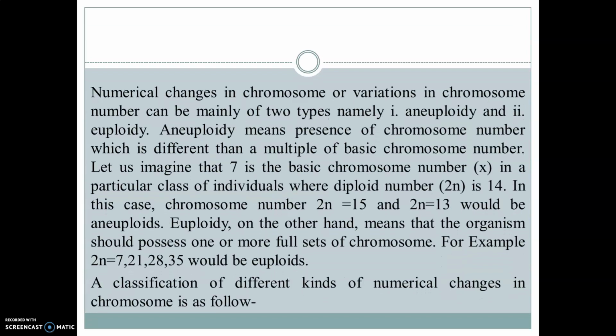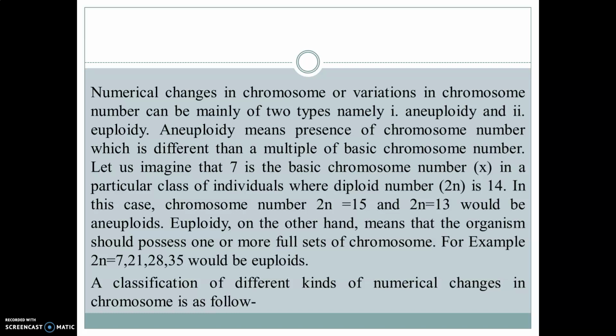Numerical changes in chromosome, or variation in chromosome number, can be mainly of two types: aneuploidy and euploidy. Aneuploidy means presence of a chromosome number which is different from a multiple of the basic chromosome number. Let's imagine that 7 is the basic chromosome number in a particular class of individual where the diploid number is 14. In this case, chromosome numbers 2n equal to 15 and 2n equal to 13 would be aneuploids.